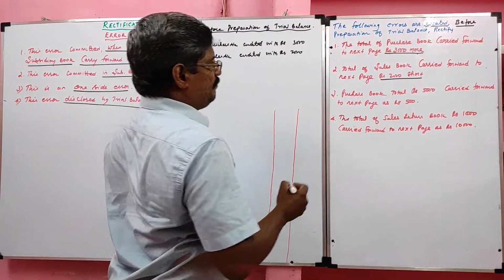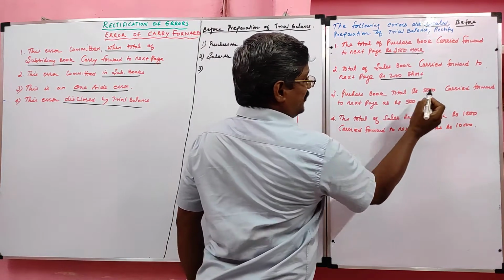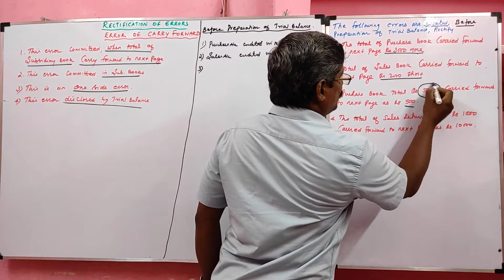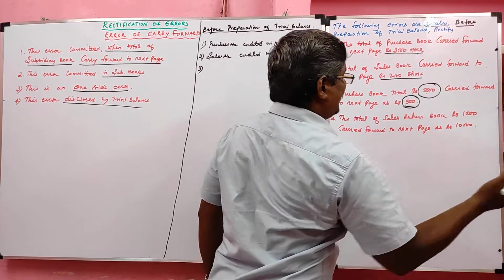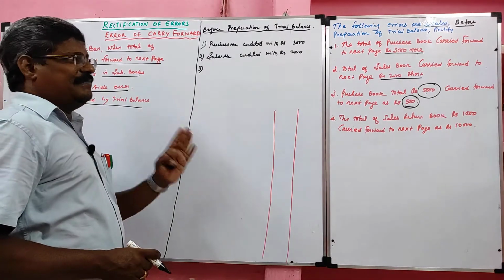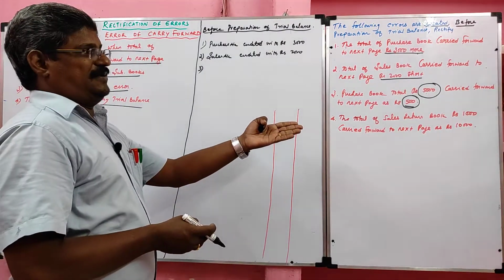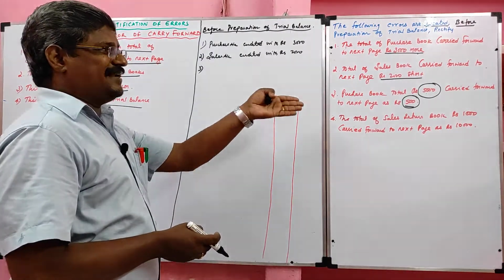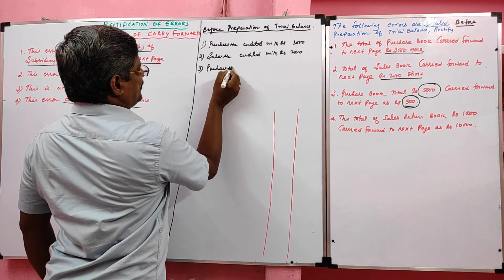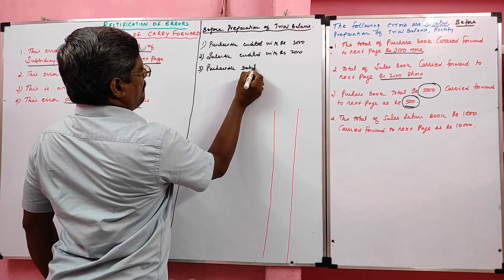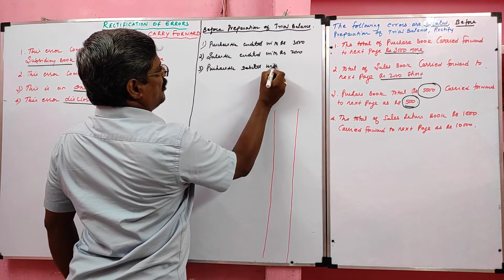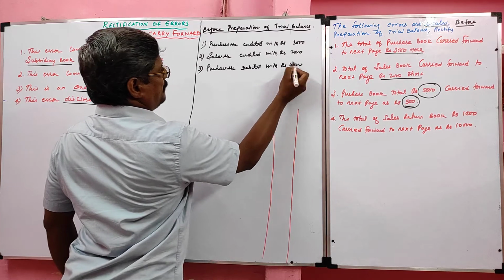Then third one: purchase book total 5,000 carried forward to next page as 500. So 5,000 rupees was recorded in the next page as 500. Purchase account normal balance is debit. It shows under cost. So purchase account debited. Already they recorded 500. Now we have to record the balance 4,500.